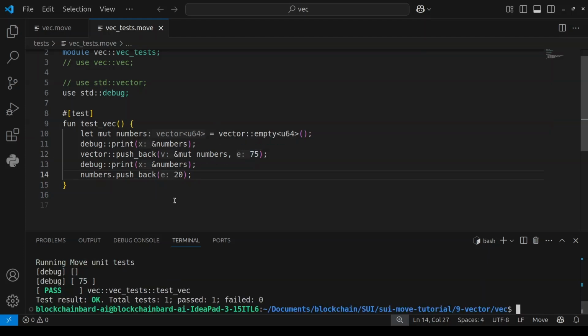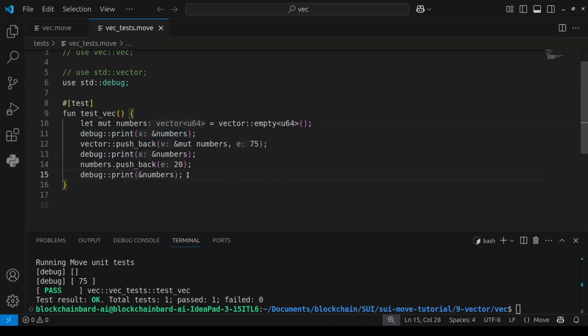The next thing we can do, okay, I did not print after adding 20, but if you run the code, you're going to see that it prints 75 and 20. Next, we can actually get the length of the vector, which means how many elements are in the vector. Right now we have just 2 elements in the vector.